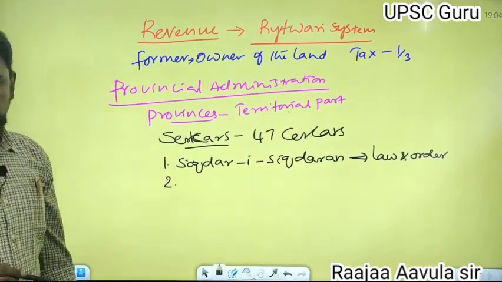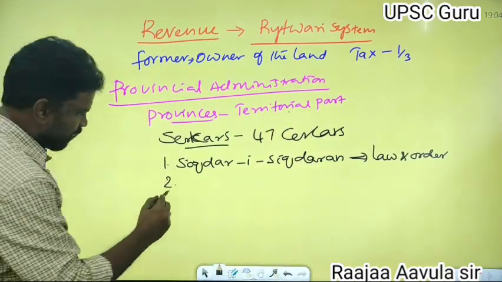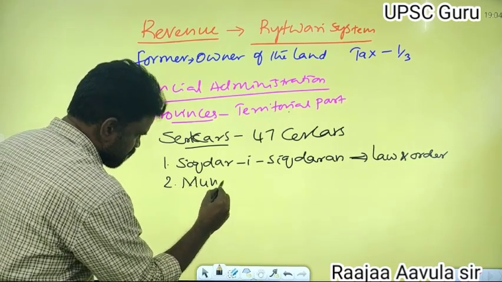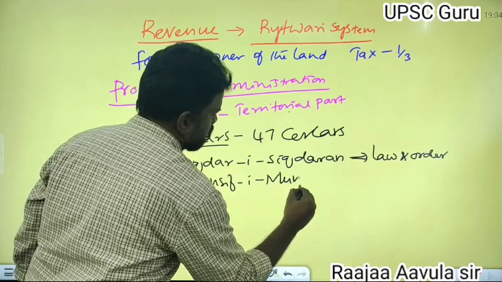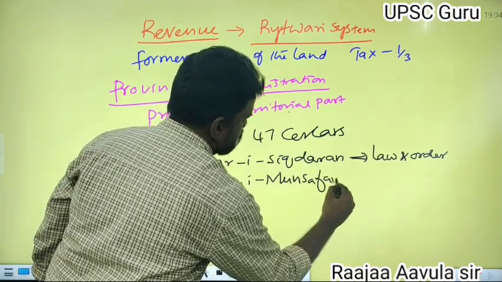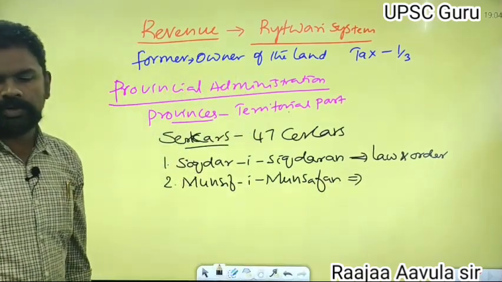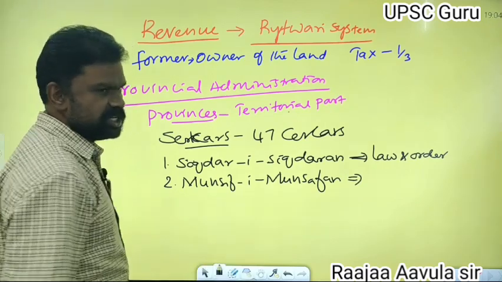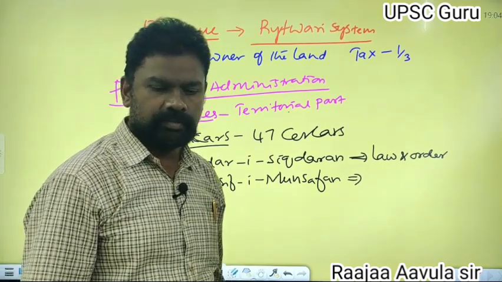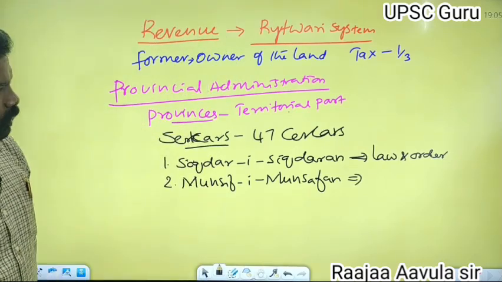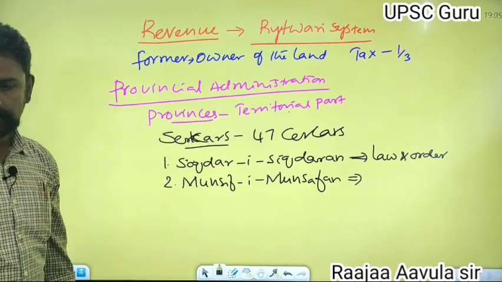And another person was Munsif-e Munsafan. Munsif-e Munsafan looked over the judicial administration. He was the judicial officer.